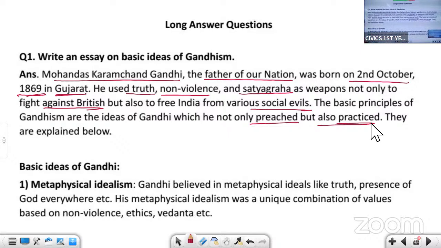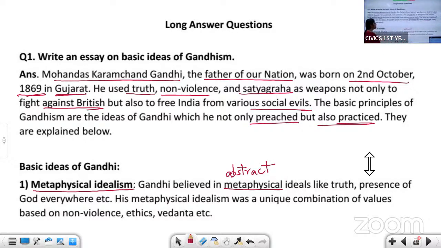So let us discuss the basic ideas of Gandhi. The first point is metaphysical idealism. Gandhiji believed in metaphysical ideals. So what do you mean by metaphysical ideals? These ideals are abstract. Now, what do you mean by abstract? You cannot see them, but you can feel them.